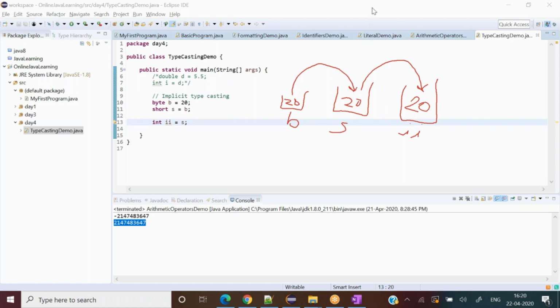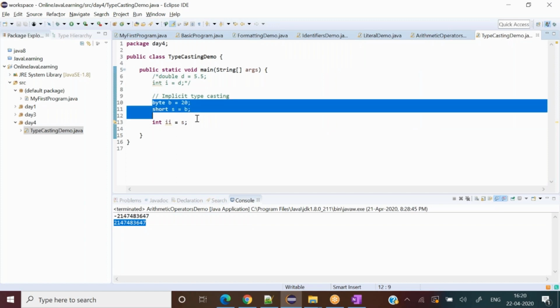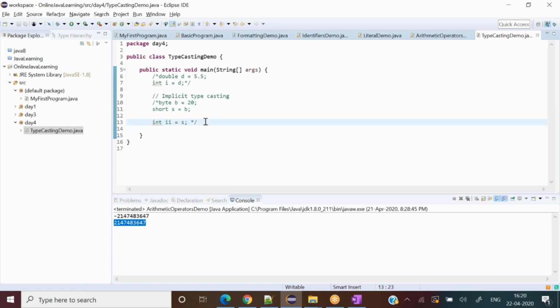Now come to the other way around. Let me comment this out for now. Double and those things I'll come to later on. Let's say I write int x equal to 20.